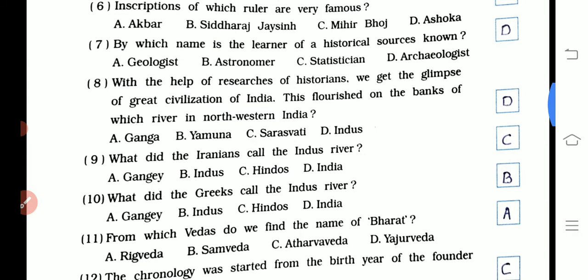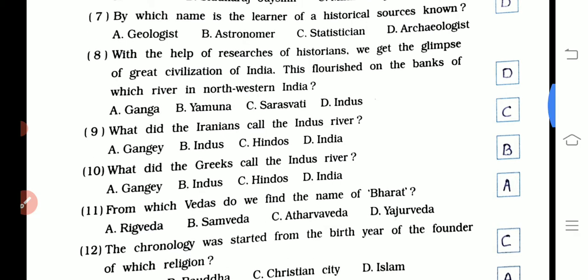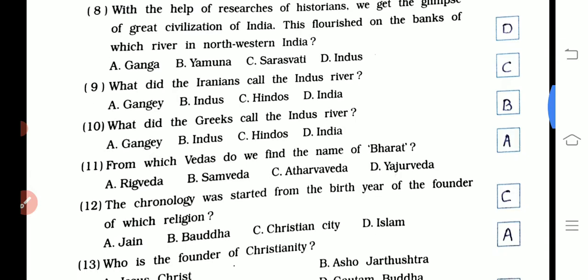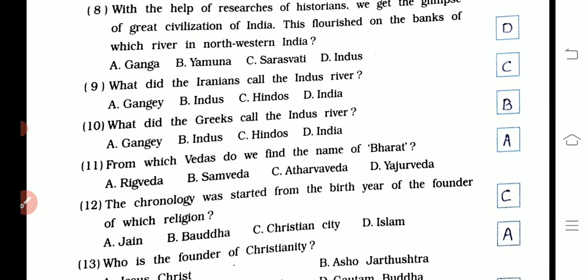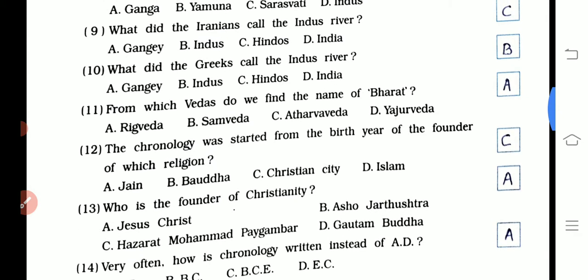What do the Iranians call the Indus river? Answer is C, Hindu. What did the Greeks call the Indus river? Answer is B, Indus. From which Veda do we find the name of Bharat? Answer is A, Rig Veda. 12th one, the chronology was started from the birth year of the founder of which religion? Answer is C, Christianity.